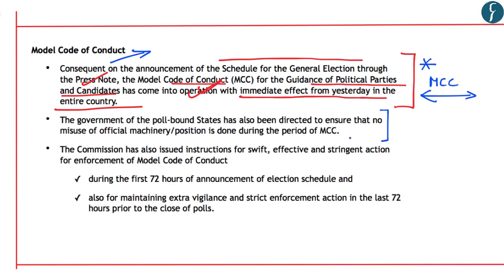Now there are four states, namely Andhra Pradesh, Arunachal Pradesh, Sikkim and Orissa, where state assembly elections will take place along with the Lok Sabha election. So these poll-bound states have also been directed to ensure that no misuse of official machinery or position is done during the period of Model Code of Conduct. This again becomes a significant direction from the Election Commission to these poll-bound states.